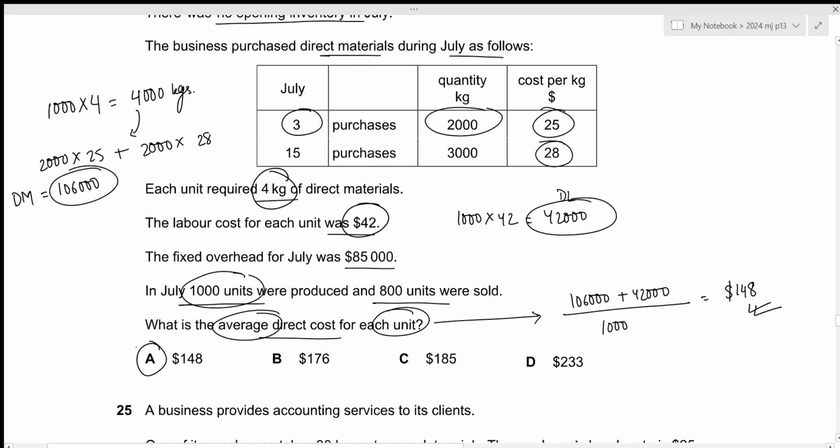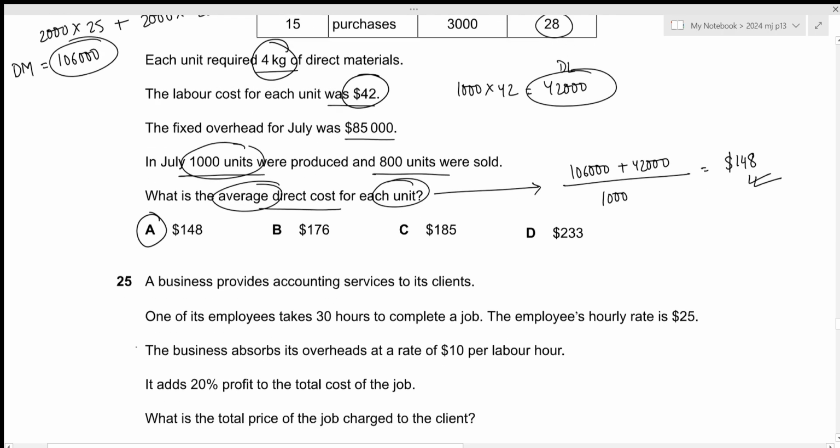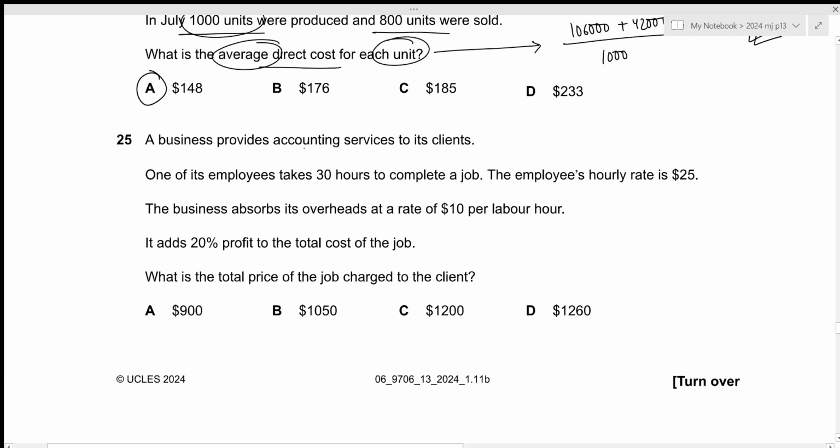That is all for the 24th question. Let's move towards the 25th question. A business provides accounting services to its clients. One of its employees takes 30 hours to complete a job. The employee's hourly rate is 25. The business absorbs its overheads at a rate of 10 per labor hour. It adds 20% profit to the total cost of the job. What is the total price of the job charged to the client?